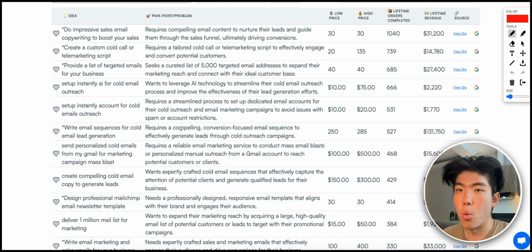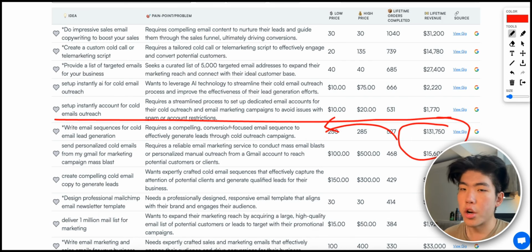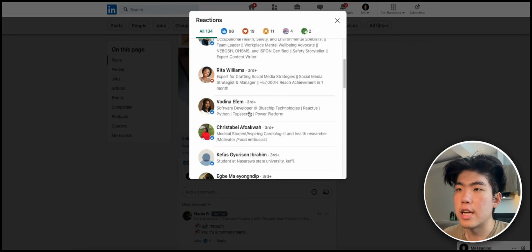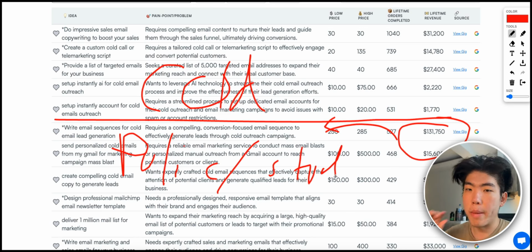Now, from this, what are you going to do? You see that this has made over $130K, right? So instead of just targeting this broad niche of just cold email, what we've researched from LinkedIn is that there are specific people in this niche that might have this problem. So it's like the public speaking coach, the students. These are all micro niches, and the fact is, if you niche down, it's a lot easier to charge more. Plus, it's easier for you to solve the problem because you're only targeting that one sub niche.